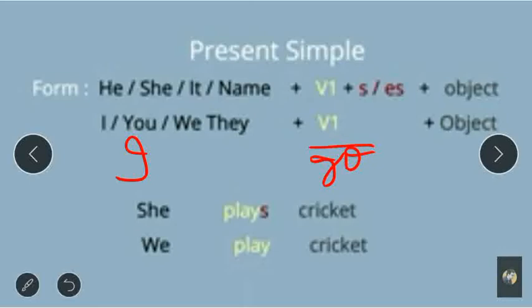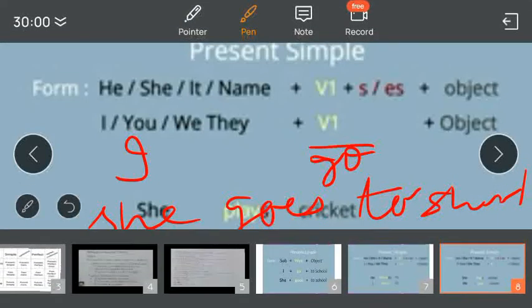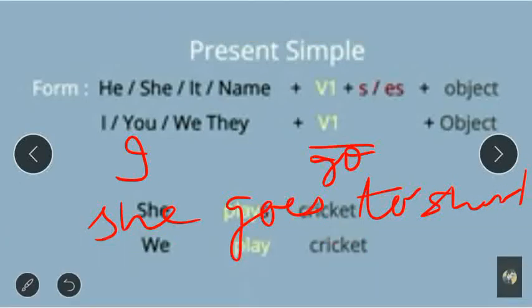The next sentence was written as she goes to school, and I told you that I will explain it later. So here you can see, children, along with he, she, it, verb plus s or es. That's why we wrote es with go, goes.